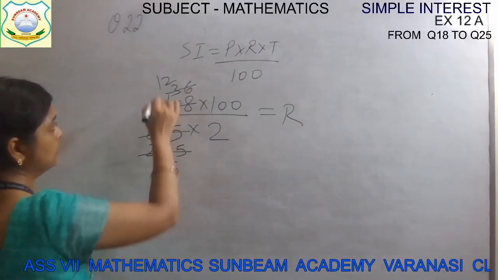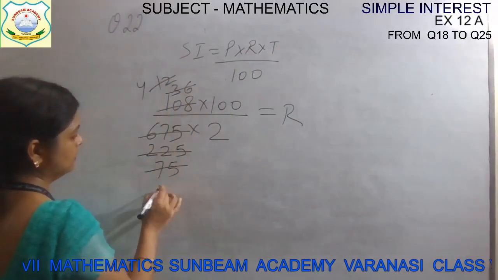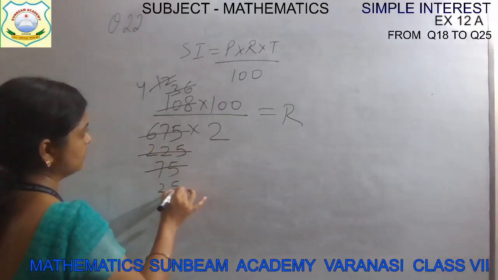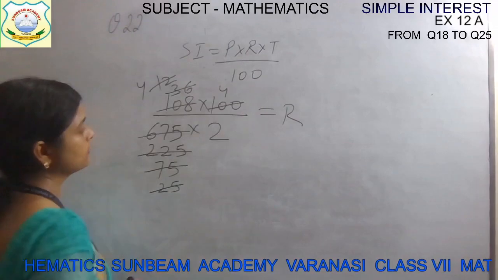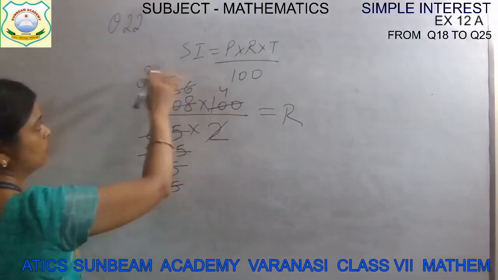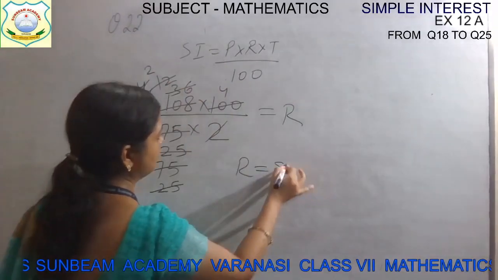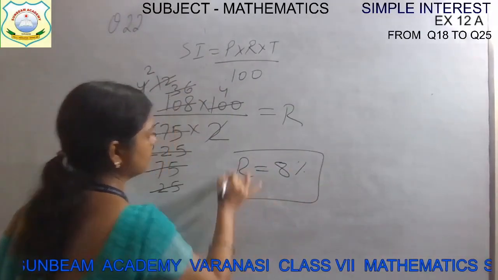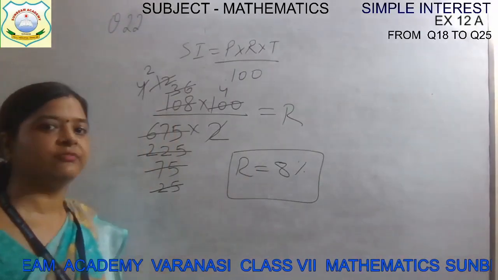Again it can be simplified by 3: 3 4s are 12, 3 2s are 6, 3 5s are 15. 25 4 times is 100. Okay, so the rate is how much? It is 8%.